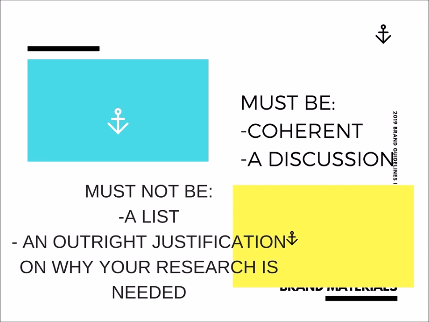So what should your literature review be? It must be a story, a discussion, and it must be coherent. It must not be just a simple list of what you have read or what you have found, nor an outright justification with bias or subjectiveness as to why your research is needed. Yes, you want to use the literature to say, hey, this is why my research is needed, but don't make it biased.